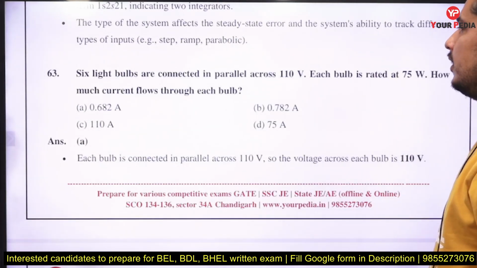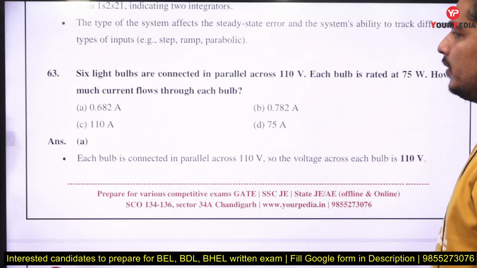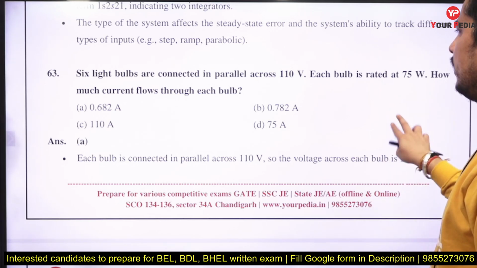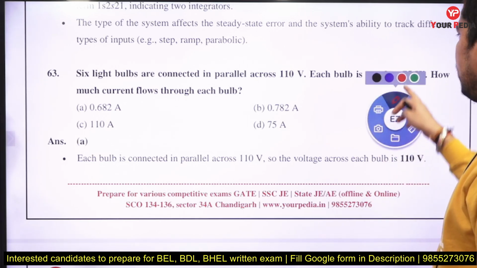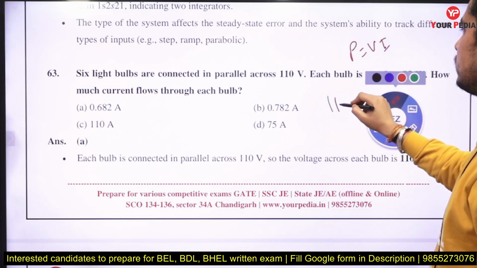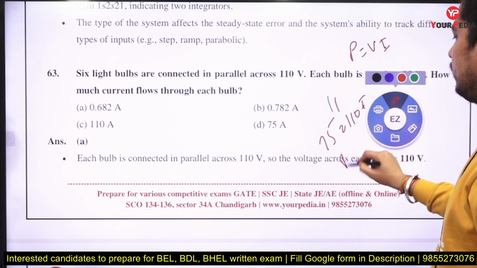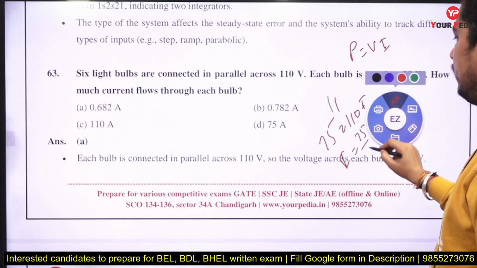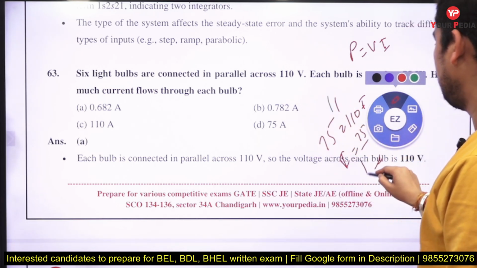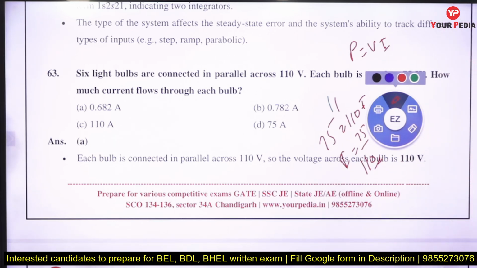6 bulbs are connected in parallel across a 110-volt battery. Each bulb is rated 75 watt. How much current is flowing through each bulb? Basically from this, power is equal to V times I. So power is 75, and it is 110 times I. So from here you get 75 divided by 110.